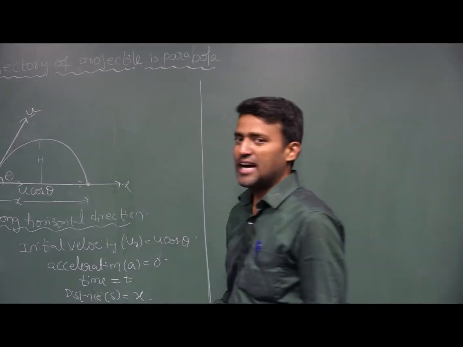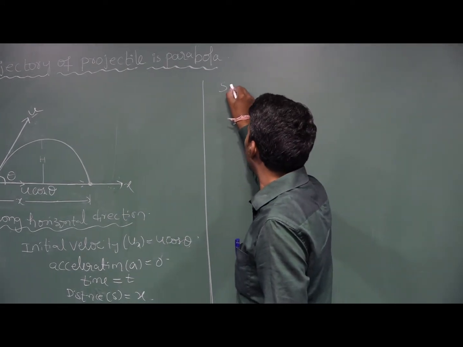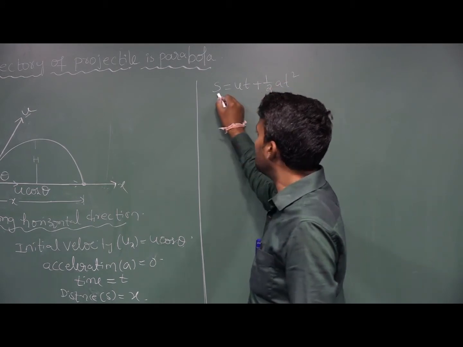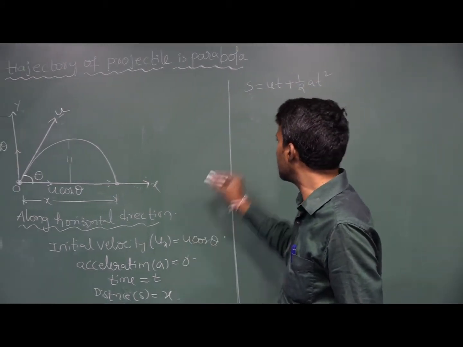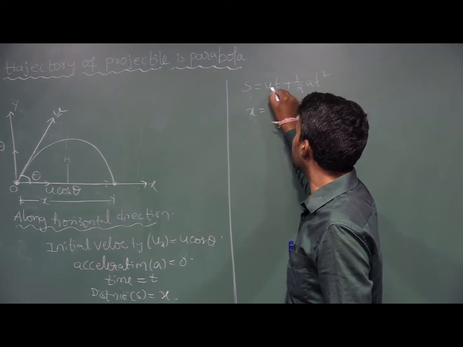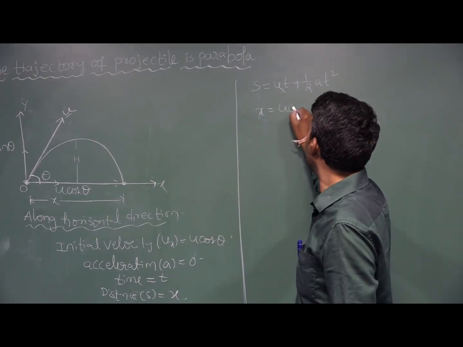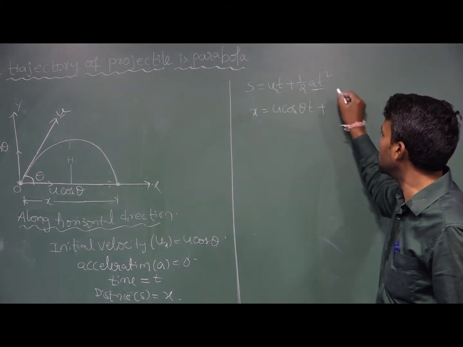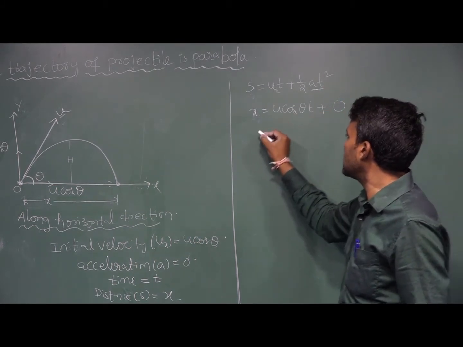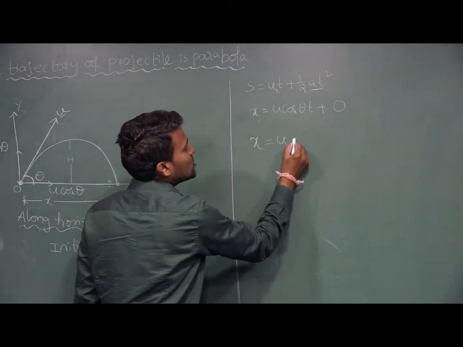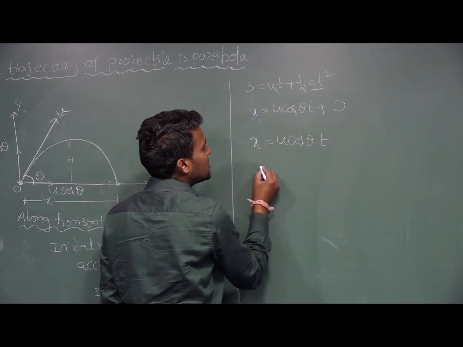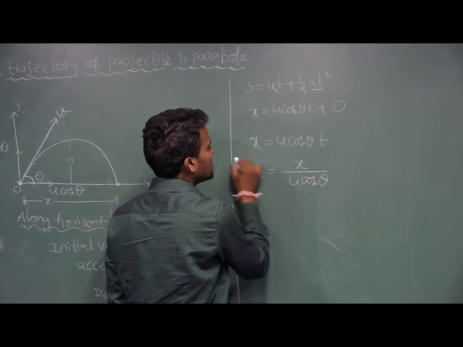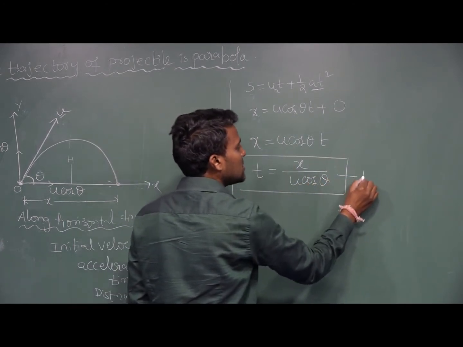From the second equation of motion, distance s is equal to x. Here ux is equal to u cos theta, after time interval t, and acceleration is 0, so 0 into something is 0. At that moment, x is equal to u cos theta t. Then t equals x divided by u cos theta. That is equation number 1.